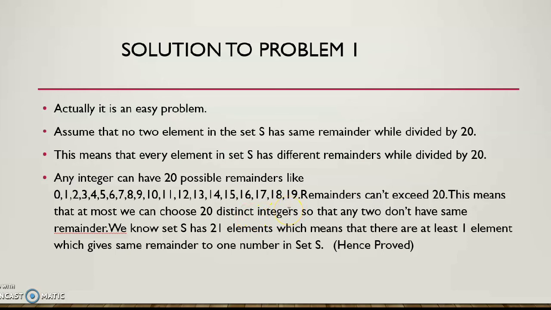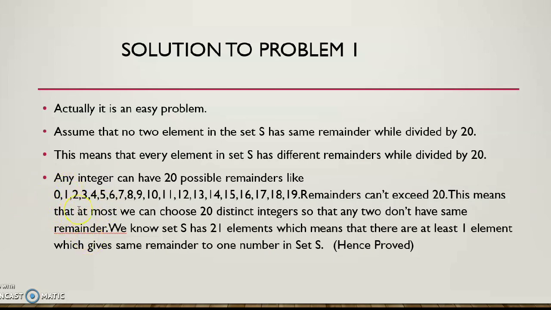Now each element, when divided by 20, must give a distinct remainder from the others. Suppose we have chosen the number 40, which gives remainder 0. Now we cannot choose the number 60, because 60 will also give remainder 0, and our task is to fill the set such that no two have the same remainder. Then we have to select a number in such a way that it gives a remainder other than 0. That may give 1, maybe 2, maybe 5, but it cannot give the remainder 0.